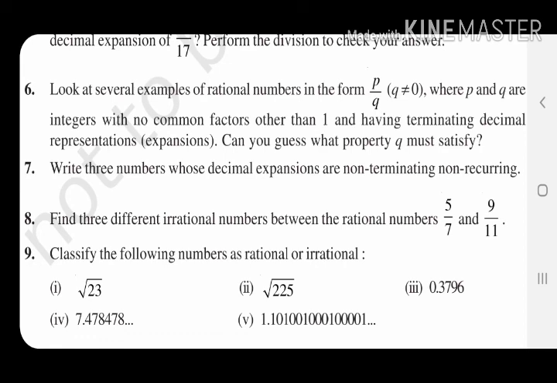Or you may try the square roots of prime numbers, like 2, 5, 7, 11. Next is to find irrational numbers between 5 by 7 and 9 by 11. As the denominators are 7 and 11, it is clear that they are non-terminating but recurring, and recurring means it is a rational number. So I will find the values of 5 by 7 and 9 by 11 in the form of bars. What are the numbers in between them?